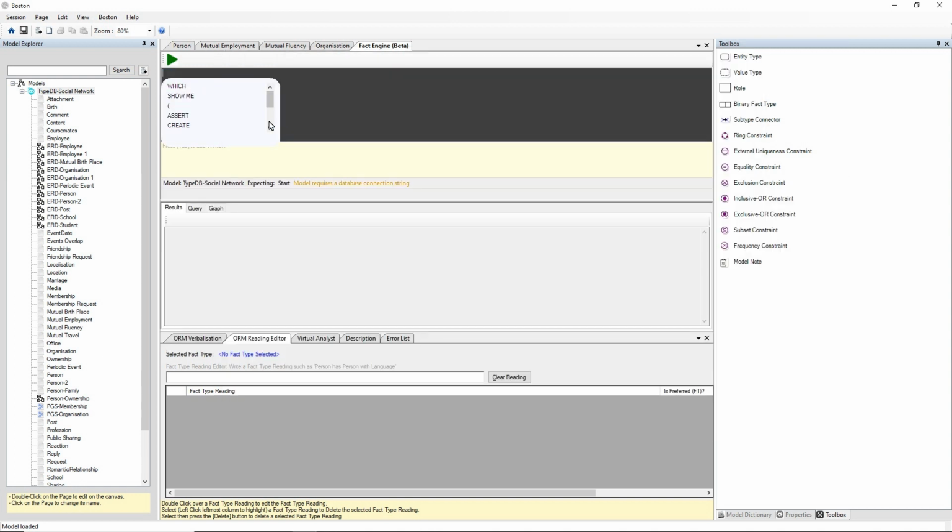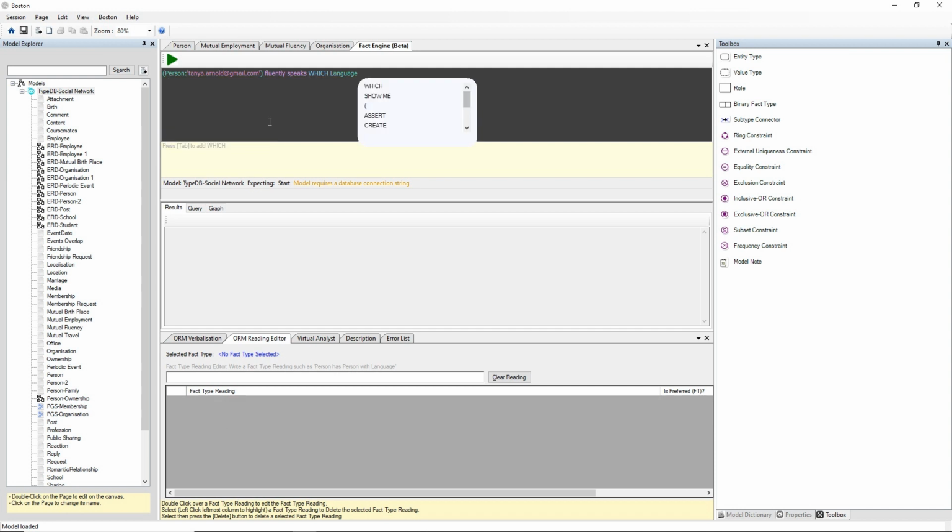So, person tanyaarnold@gmail.com.au. Now the email address is the unique key for person. Fluently speaks which language. So we'll execute that query, and it's come back and said Tanya Arnold speaks English.